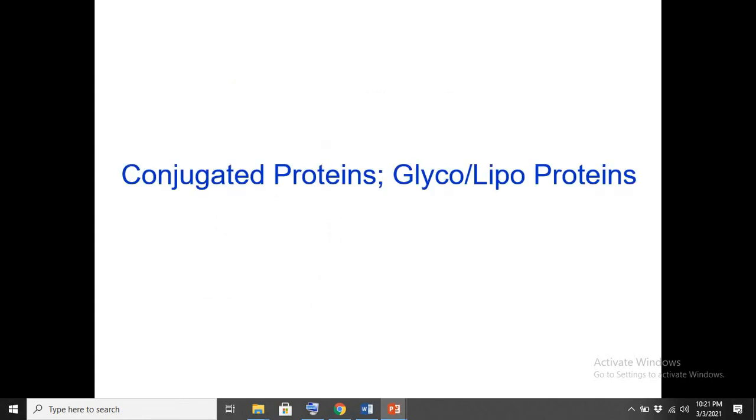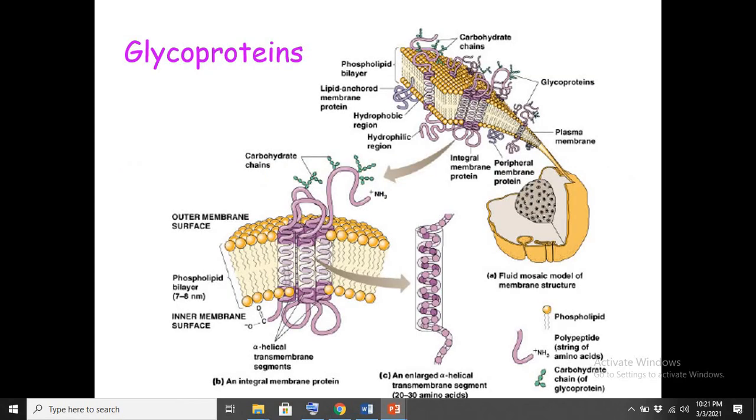Now we have a particular type of protein, the conjugated protein. They can be glycoproteins or lipoproteins. So what are glycoproteins? Different proteins are found on the surface of the cell, over the cell membrane. These proteins have the ability to conjugate with other biological molecules present in our cell or body.